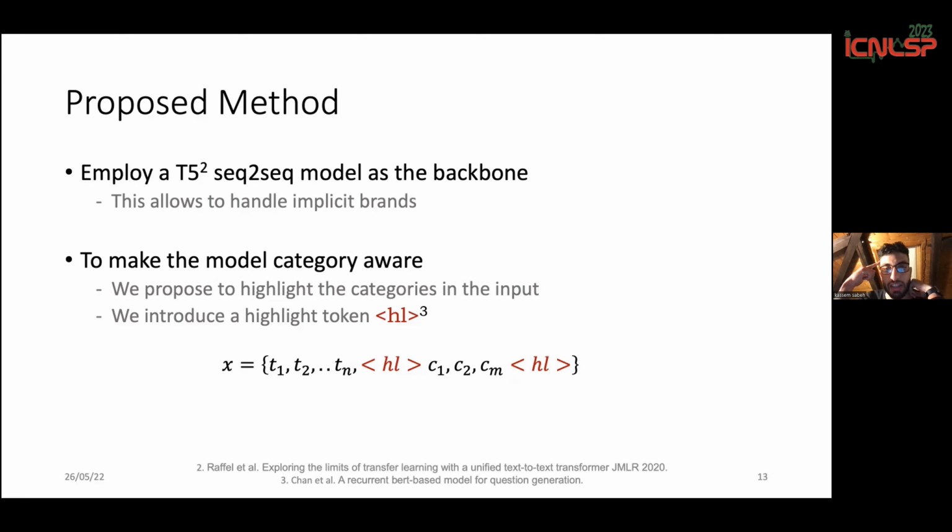We propose to highlight the categories inside the input. Following the work of Chan et al., we introduce a highlight token, and then we introduce the categories inside of our input. So our input X becomes the title highlighted by the categories.